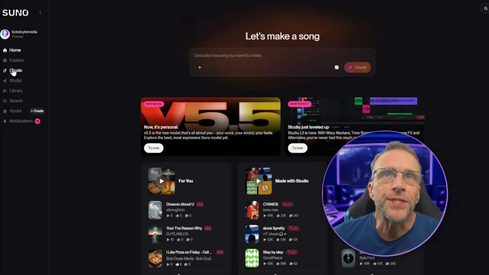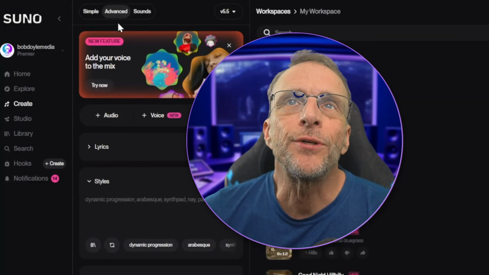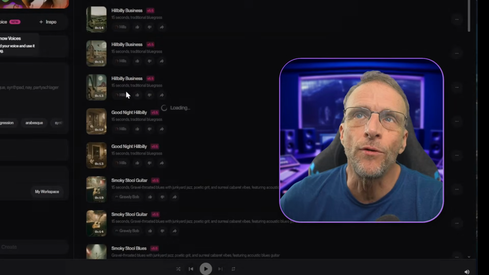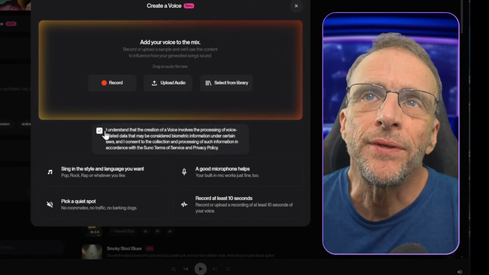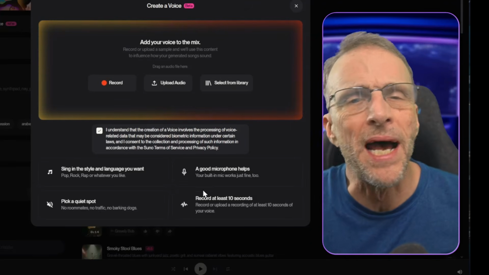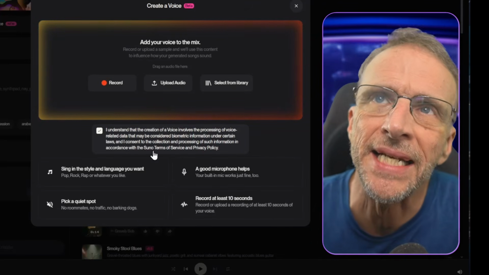So to get started, you will just click on the Create tab and make sure you are in the advanced mode. You can click on Voice right there and now click on Create Voice. There's a few privacy things you need to agree to here, and it just tells you to sing in the style and the language you want. Pick a quiet spot, a good microphone, record at least 10 seconds. I'm going to do more than that.